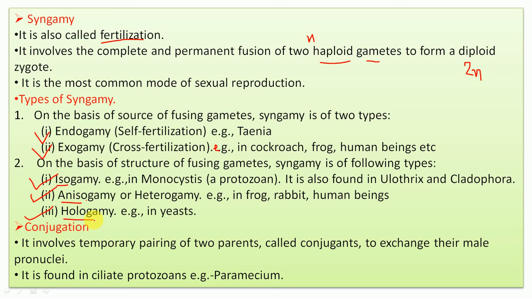Now here what happens: we know that yeast are unicellular, and when these normal somatic cells behave like gametes and fertilize, that is hologamy. Now another is conjugation. Here it is a temporary pairing of the two parents, then they exchange the genetic material and then they separate. Example like paramecium.